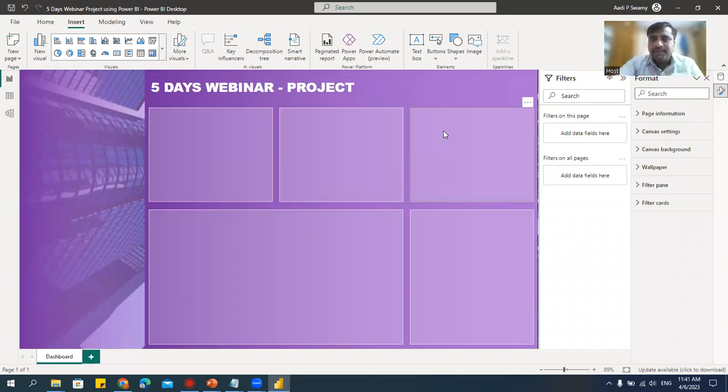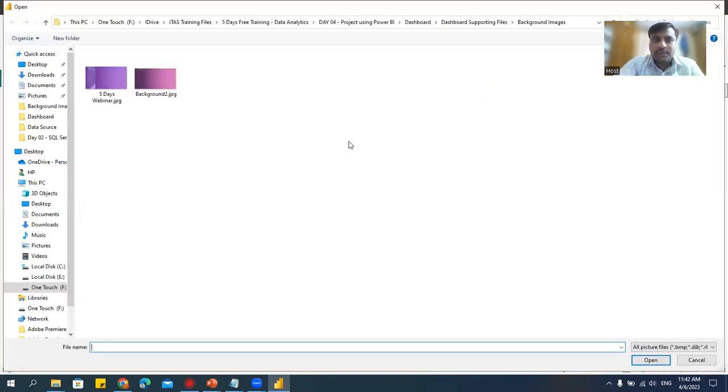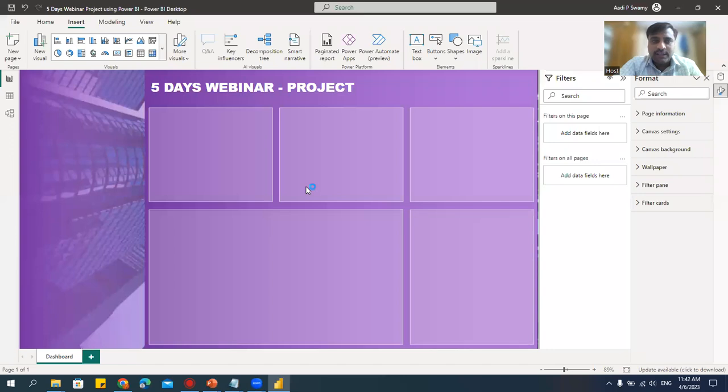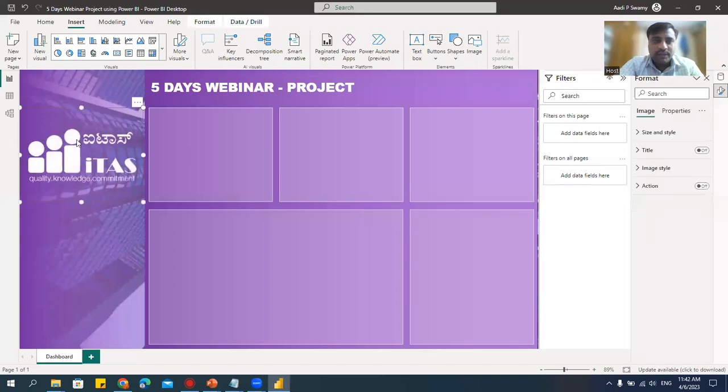Right? Okay. Next step, I want to have the logo. Why is the logo important? This is my product. This is my project. So the client always expects his logo to be available. What I'll do, I'll go here. I'll say insert. You can see this image. Click on this image. I have a folder here with the logo. This also I've shared. If you want, you can have your own logo as well. Say insert. You can see that I'm getting this logo.